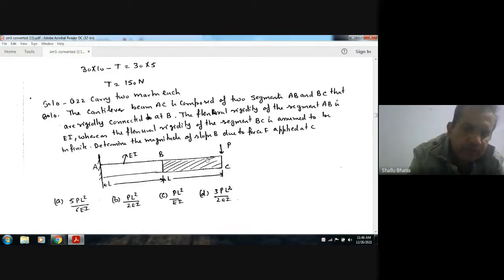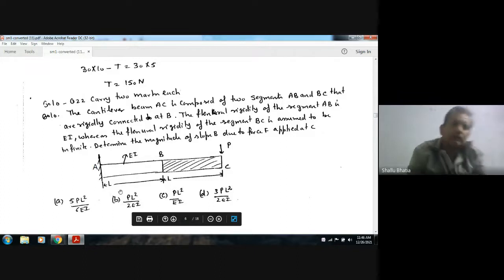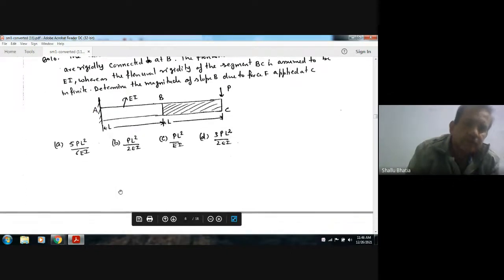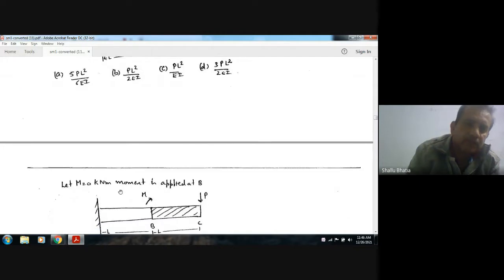And we have to calculate the magnitude of slope at B. So this is L. The options are given, and this is L. Options are A 5 by 6 PL cube by EI, B PL square by 2EI, C PL square by EI, D 3 PL square by 2EI.